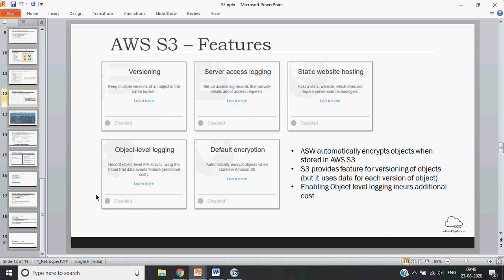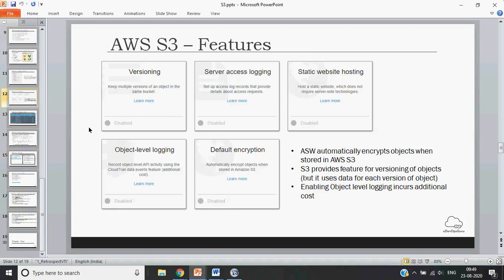Okay. Now there are different features of S3. So we will just go through it and then do the hands-on on the S3 directly itself. So you have a versioning functionality. Versioning is just like if you're aware of Git or other source code management tools. So you can create multiple versions of files.